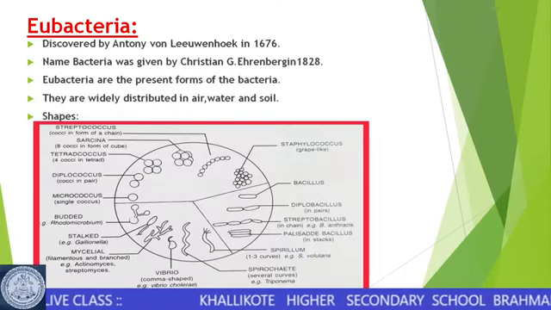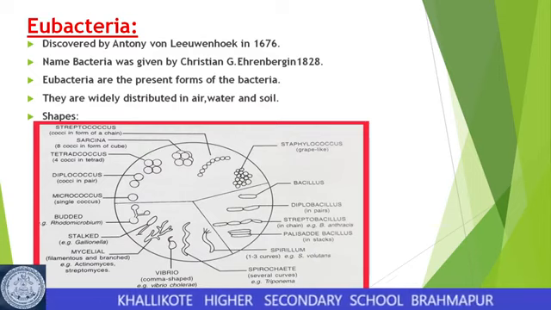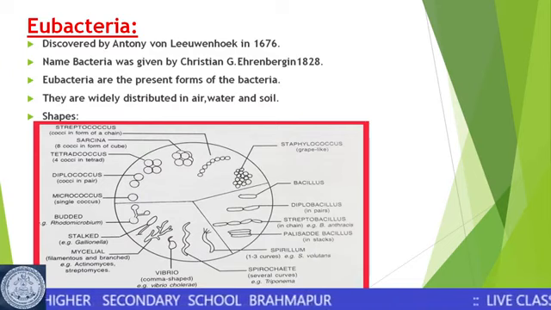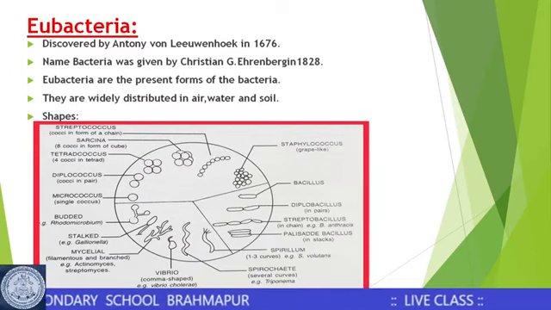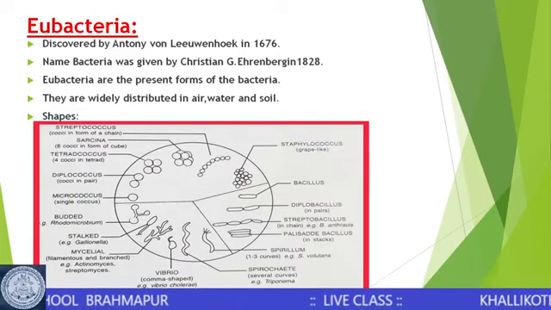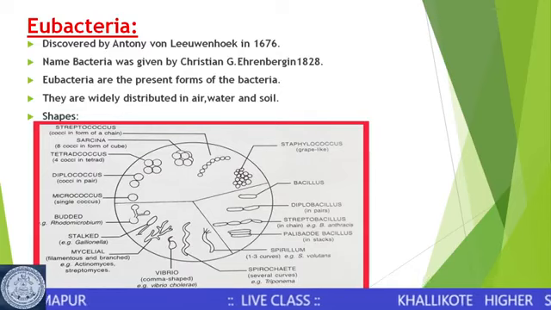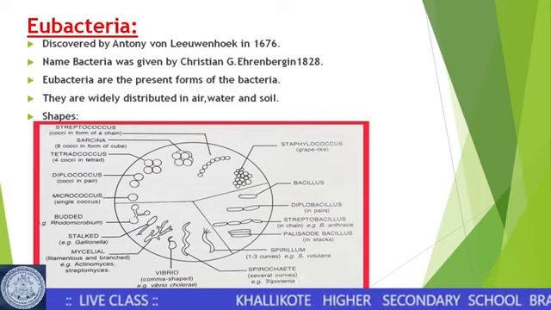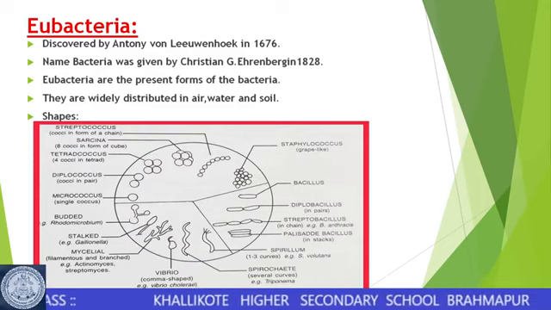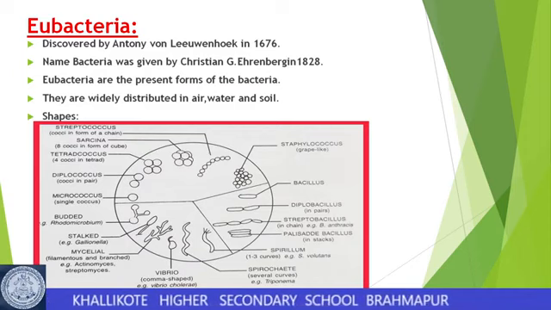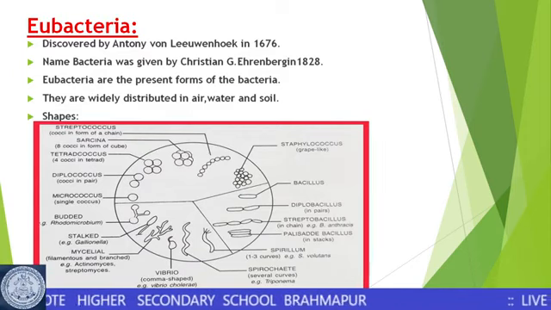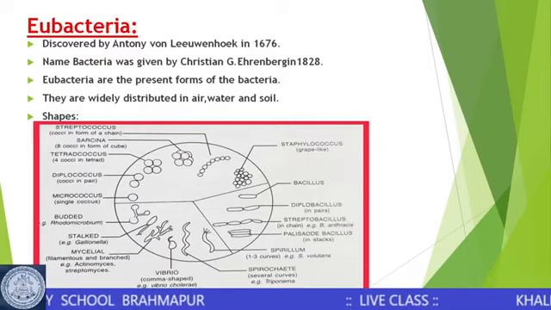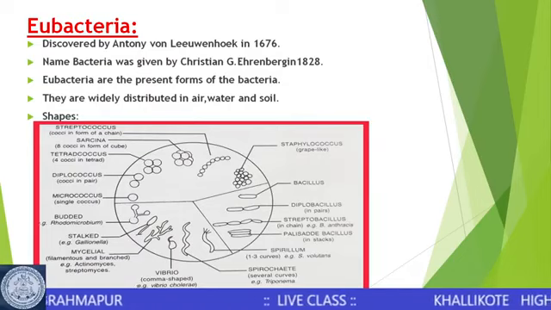Eubacteria are the true bacterial forms, or the present day bacteria. Under the present atmospheric or environmental conditions, the bacteria that are present are called the eubacterial form. These bacteria were discovered by Antony von Leeuwenhoek in 1676, and the name bacteria was given by Christian Ehrenberg in 1828.